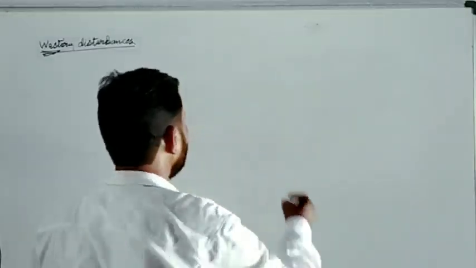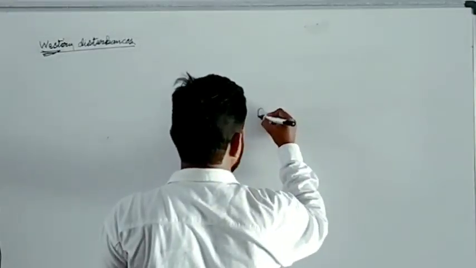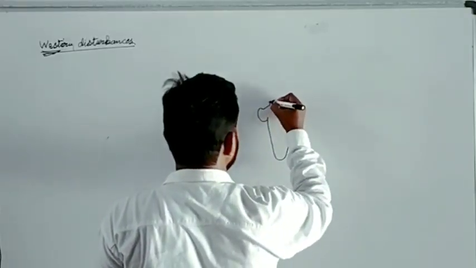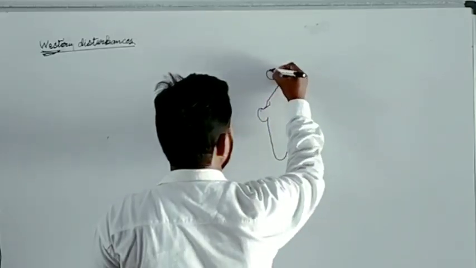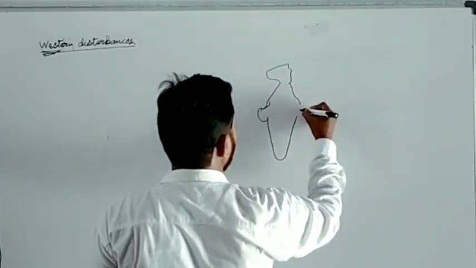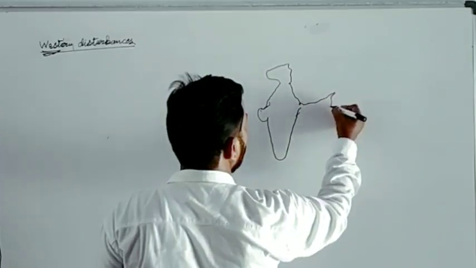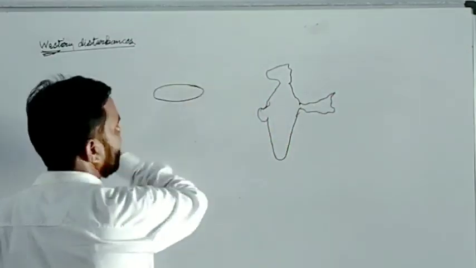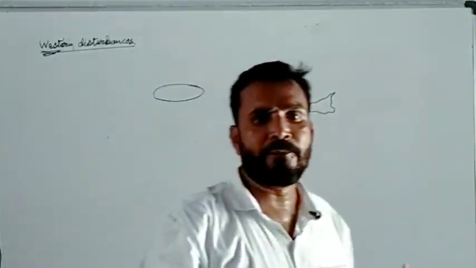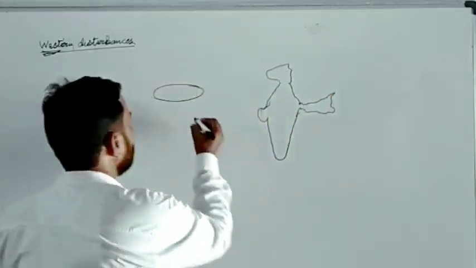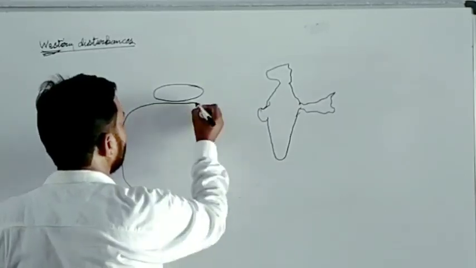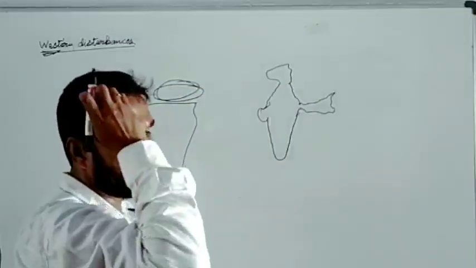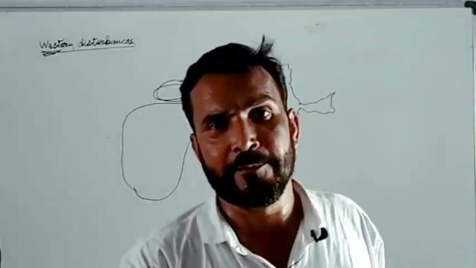Now see here, a little bit of the world map we have to see. First, this is our India, and after India, here there is a sea above the Africa continent, and this sea's name is Mediterranean Sea.